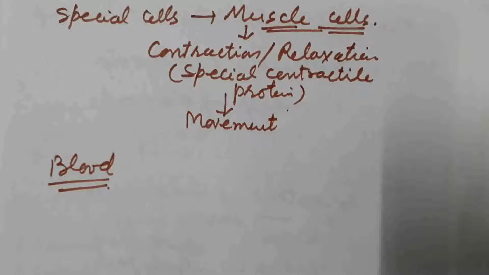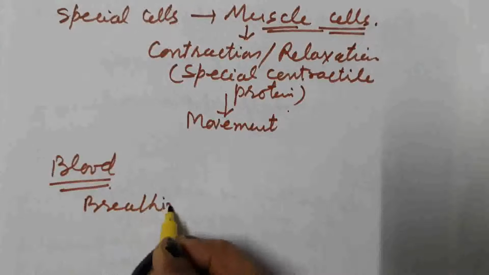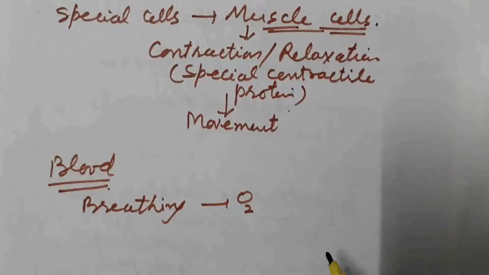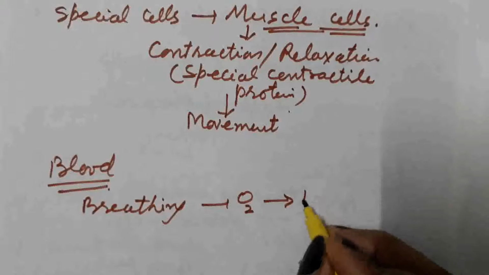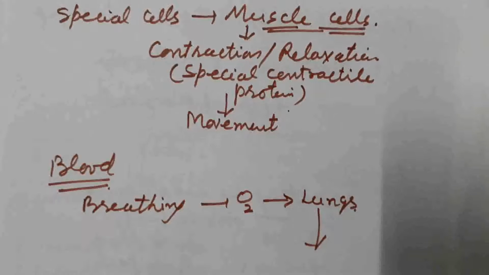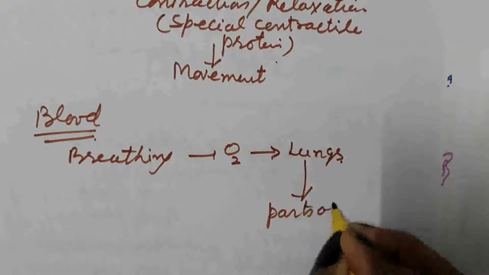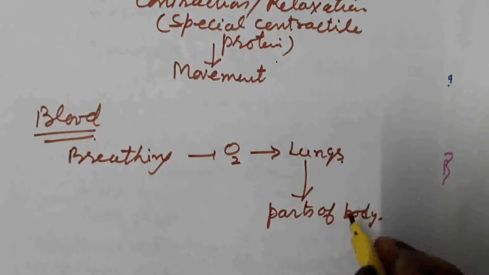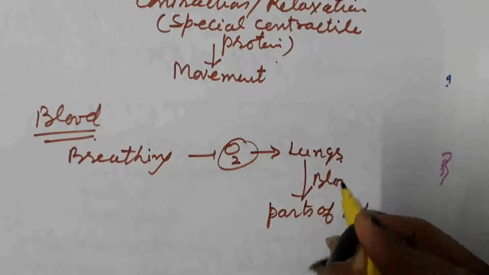What is the function performed by the blood? During breathing, oxygen enters our body and goes into our lungs. From the lungs, this oxygen passes to various parts of our body, to the cells. This transport of oxygen from lungs to body parts takes place with the help of blood.